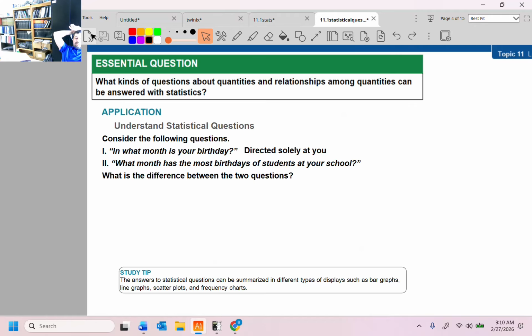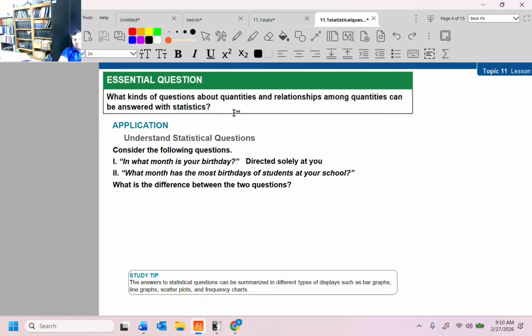All right, what kind of questions about quantities and relationships among quantities can be answered with statistics? So consider the following questions. We're deciding if they're statistical questions or not. In what month is your birthday? That is directed solely at you. That is not a statistical question. Versus the second question, what month has the most birthdays of students at your school? This is going to have varied responses. Therefore, it is a statistical question. And that's basically the gist of it.